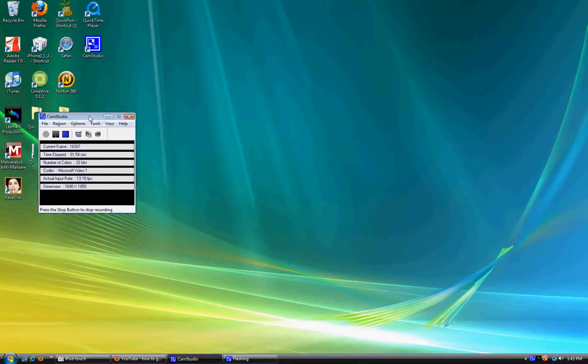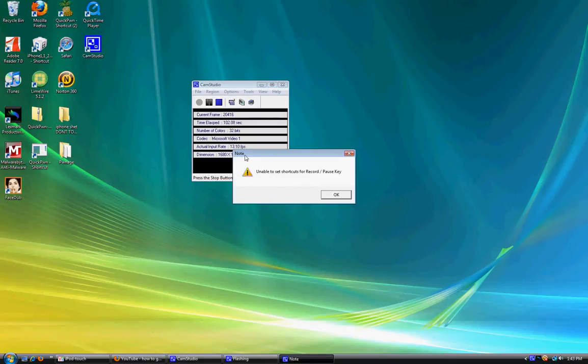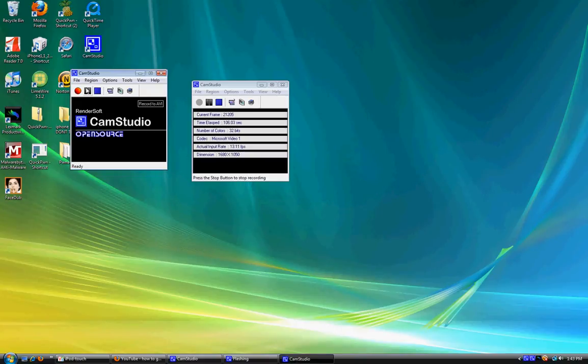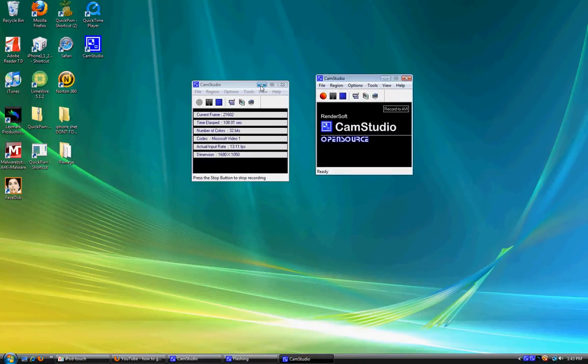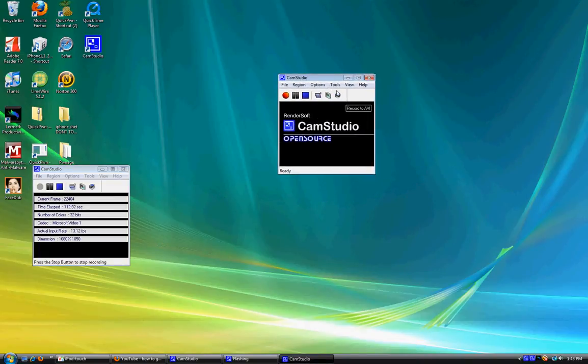Okay. Once you have downloaded this, you should open up CamStudio. And this should pop up. And to use this, you just press this button to record, this to pause at any time, and this one to stop. So it's easy as that.